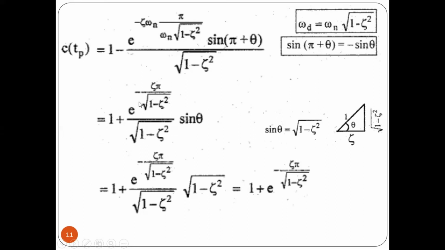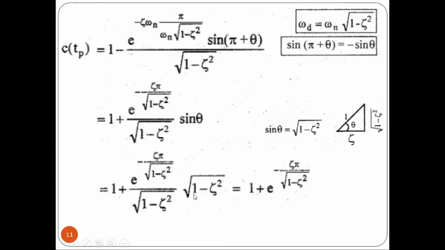So here we will be getting e power minus theta pi, this omega and omega cancel, root of 1 minus theta square divided by root of 1 minus theta square, into, for this sine pi minus theta we have to write minus sine theta. So this minus into minus turns to plus, here we will be getting sine theta. Already from the right angle triangle we have proven in the underdamped system that sine theta is equal to root of 1 minus theta square and cos theta equal to theta. Now substituting the value of sine theta equal to root of 1 minus theta square.